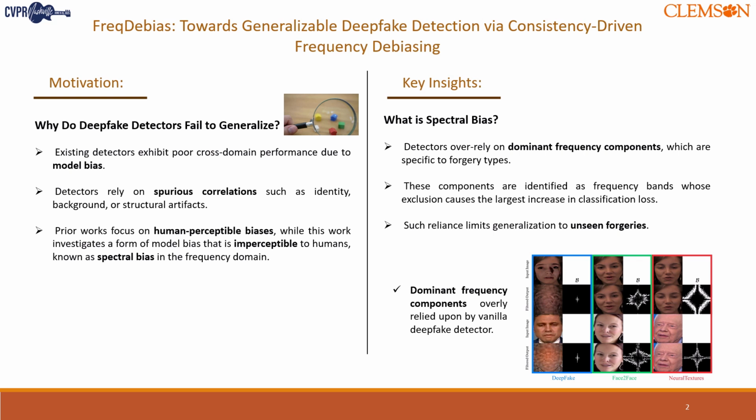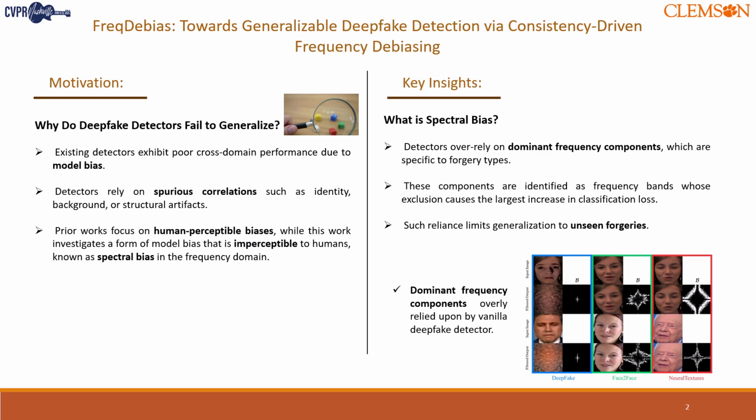But what we found is that there's an additional form of bias that hasn't been studied, something we call spectral bias. We know that different forgery attacks tend to leave behind different artifacts. So, we asked, could our detector be relying on spurious artifacts to make decisions? We analyzed the detector's behavior in the frequency domain.